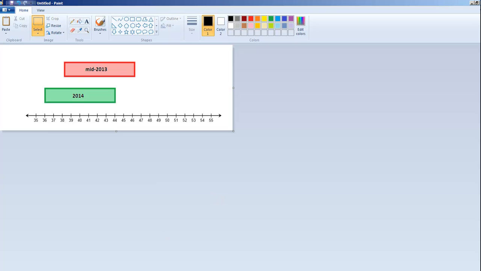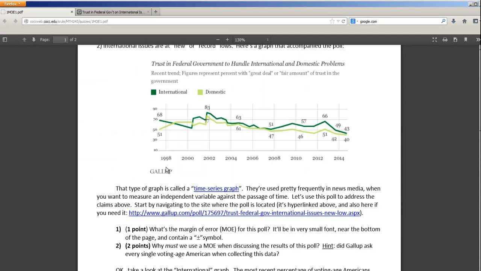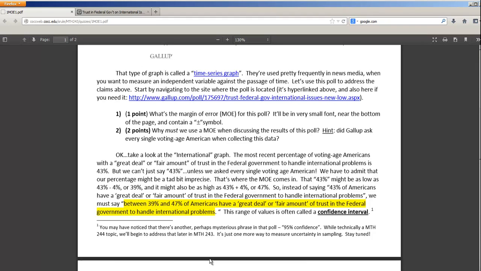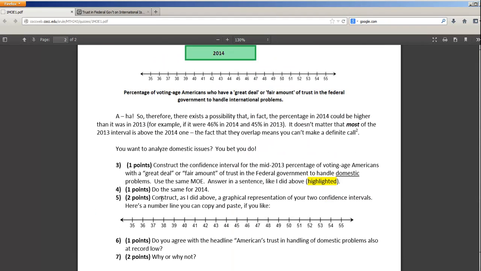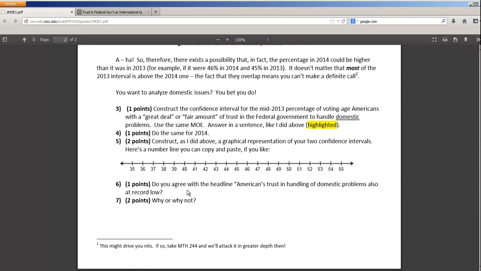And the only reason that it's even more so in this case than they were before is because the 40 and the 42 are closer than the 49 and the 43. So the next question is, what do you think? Do you agree with the headline, America's trust in handling of domestic problems also at a record low? I say no. I don't believe it at all. And it says, why or why not?